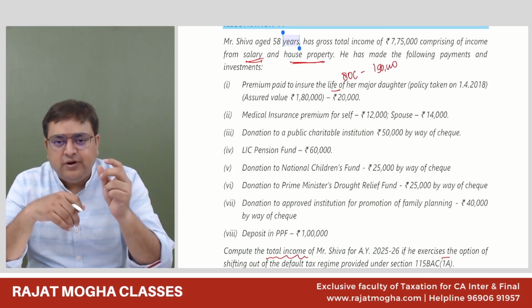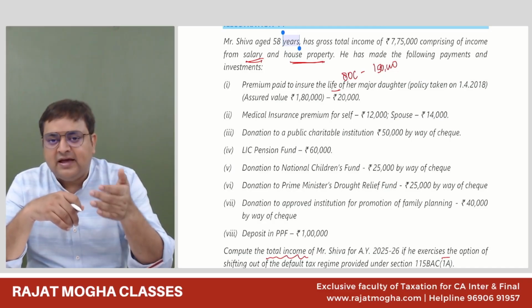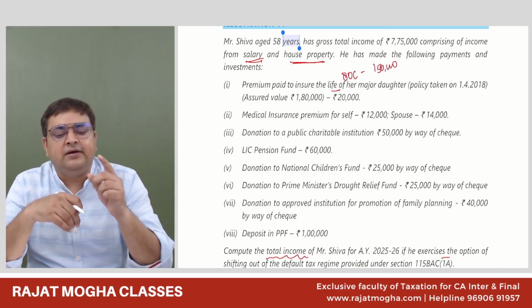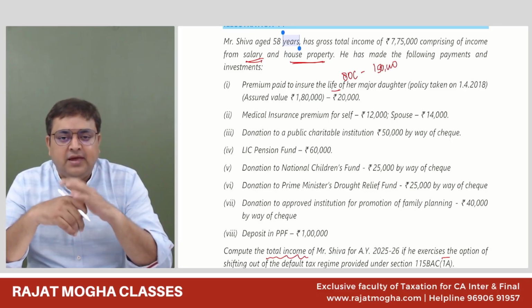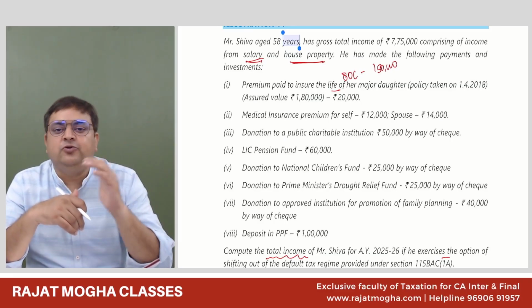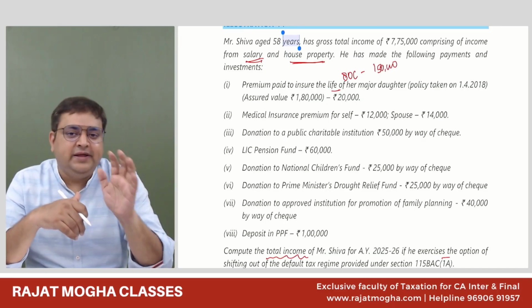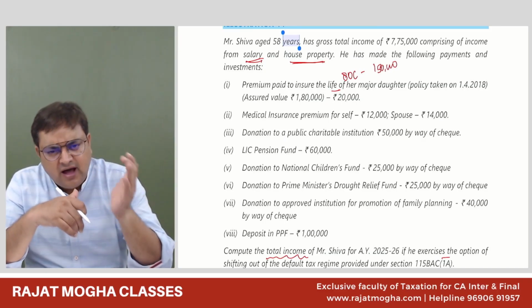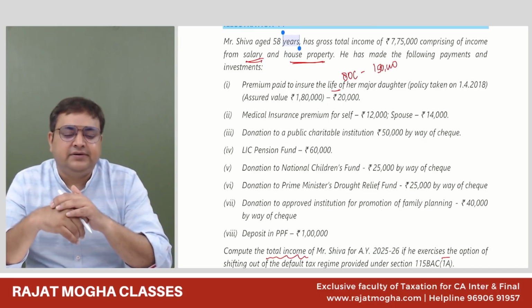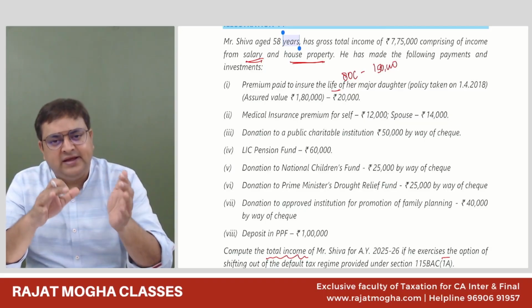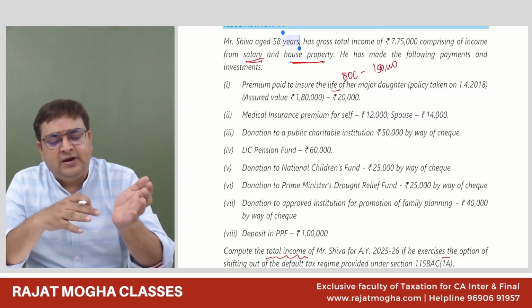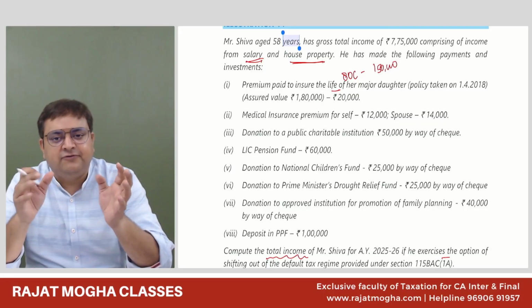But if you remember the date also, just remember one date, 1st April 2012. If the policy is before 1st April 2012, then 20%. After that, 10%. For the next 1 year, from 2012 till 31st March 2013, it is 10% for all the policies.